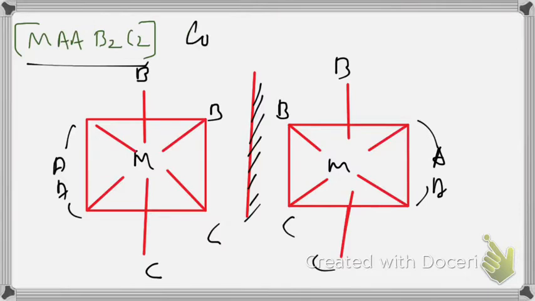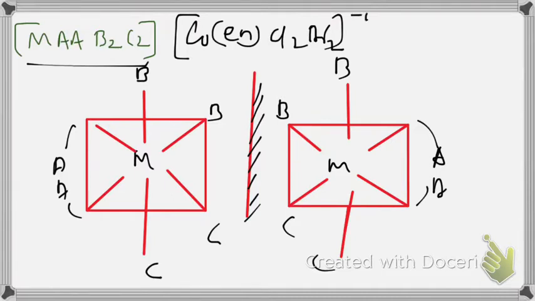Example, Co(AA means en)Cl2Br2. Then the charge should be -1, then only the total oxidation number of cobalt becomes +3. So you have to put the charge here so as to get cobalt in the oxidation state of +3.